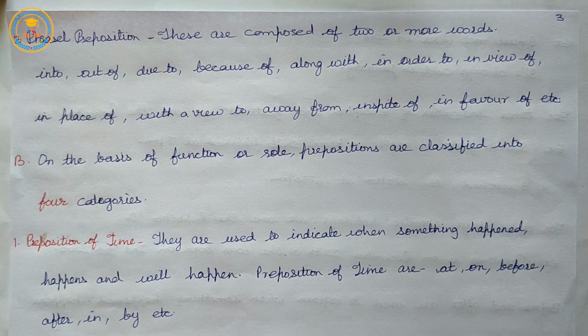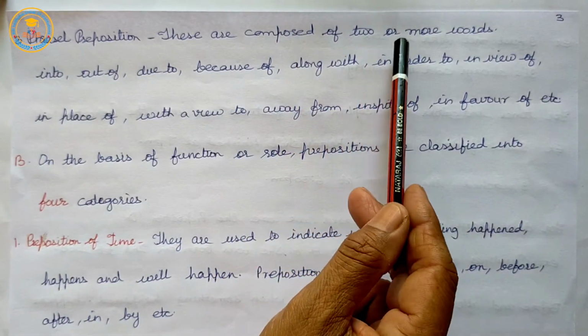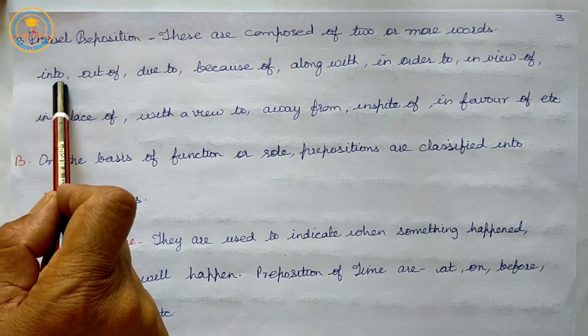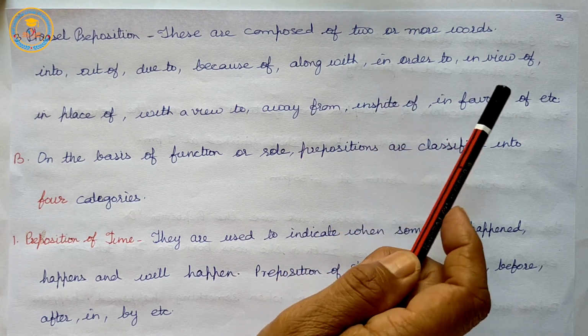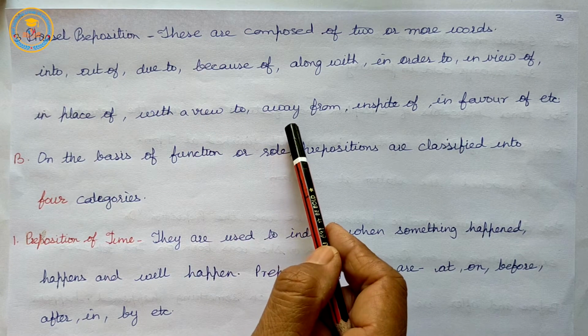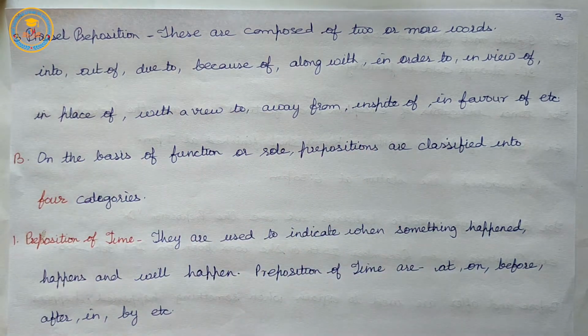So, the kinds of preposition on the basis of structure are: simple preposition, these are small single words; compound preposition, these are formed by adding a prefix a or be; and phrasal prepositions, these are composed of two or more words.